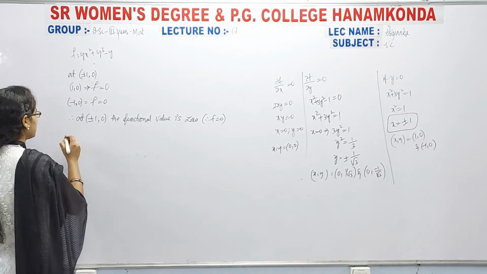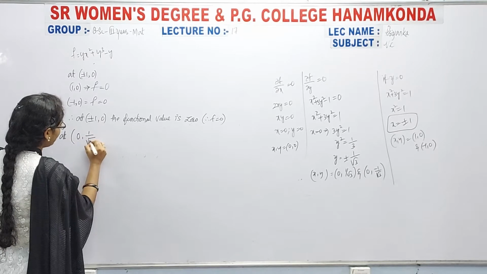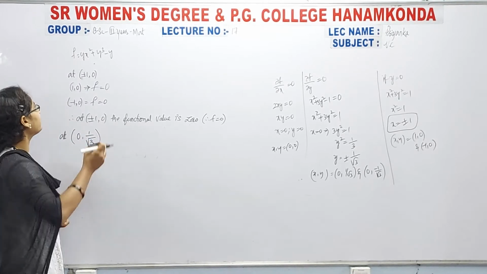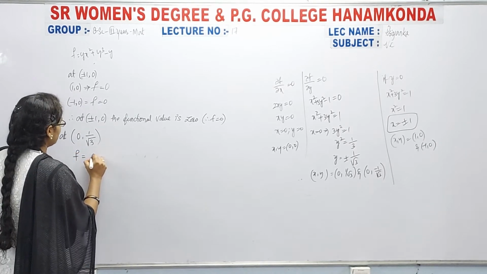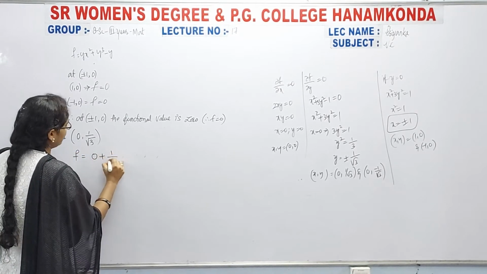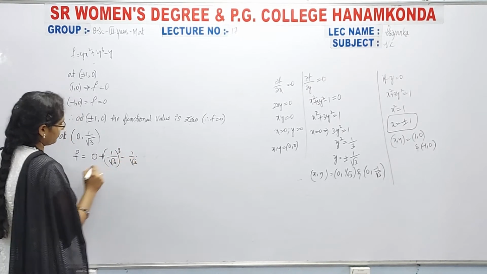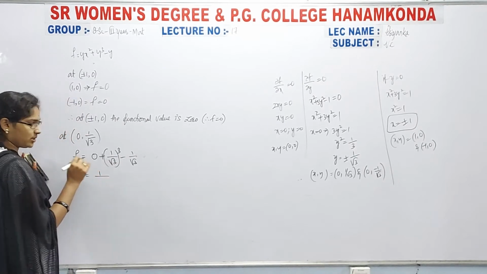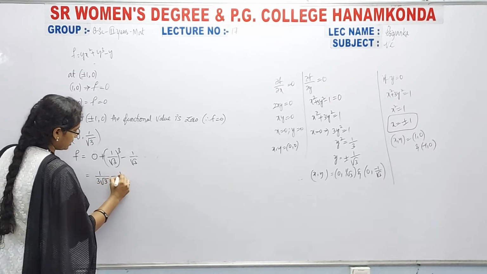Okay, next at 0 comma 1 by root 3. So at 0 comma 1 by root 3, what we get is f equal to 0 plus (1 by root 3) whole cube minus 1 by root 3, which is equal to (1 by root 3) whole cube. We can write it as 1 by 3 root 3 minus 1 by root 3.